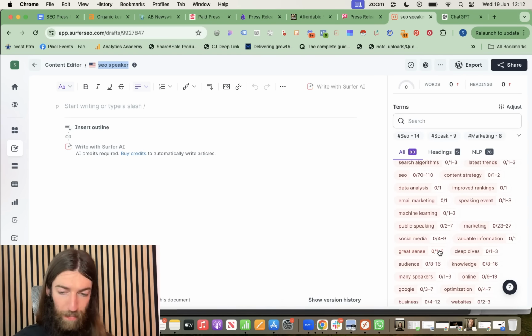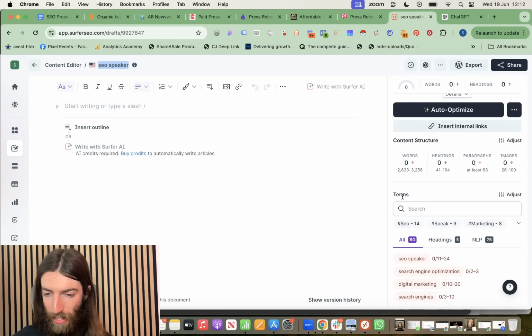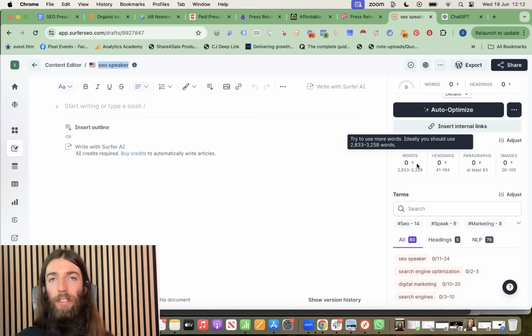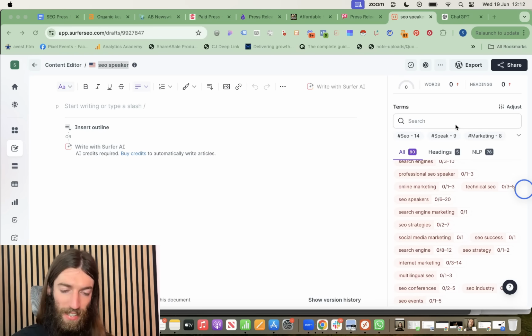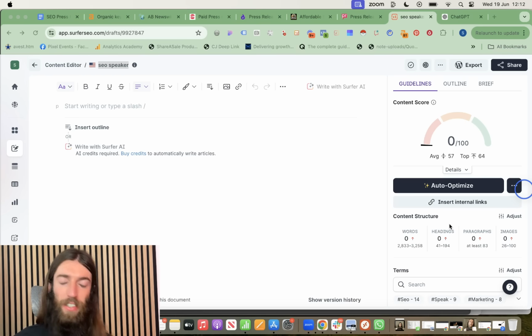Now, the challenge we have here is these will always have a high word count because they're based on the long form pages of your competitors. Whereas with your press release, the chances are you're only going to have around 700 to 1,000 words to work with. So unfortunately, we're never going to get a particularly high content score out of this, but it's still worth including the right entities on the page. And remember, this is still going on really powerful news websites. In fact, lots of really powerful news websites. So your content doesn't even need to be that high scoring.